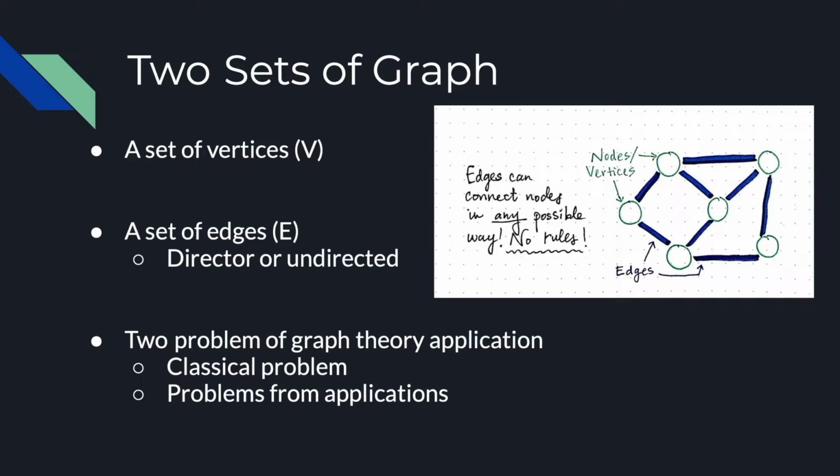To analyze the graph theory application, two problem areas are considered. One is the classical problem, and two is problems from application. The classical problems are defined with the help of graph theory as connectivity, path, and flow, coloring problems, and the theoretical aspect of graph drawing. Whereas problems from application particularly emphasize experimental research and the implementation of graph theory algorithms.